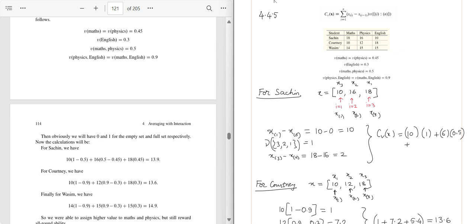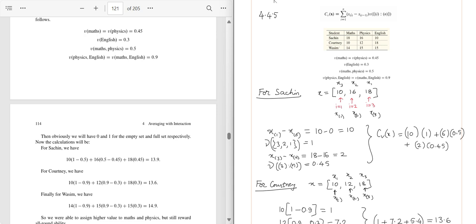And what is the fuzzy measure in this case? Fuzzy measure is that of i to n. So i is 3 here now for the third term. So i to n, 3 to 3 for the third one. The third one is nothing but 18 here. 18 is the score of math. So the fuzzy measure of max is 0.45. So basically it is 2 into 0.45.